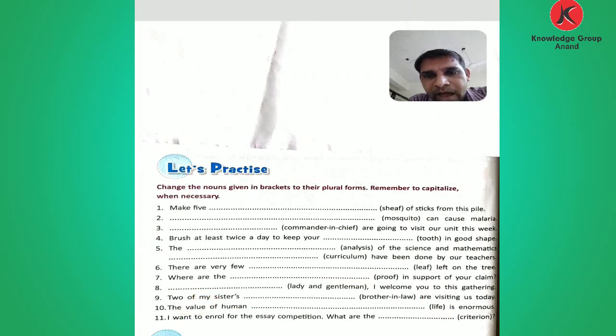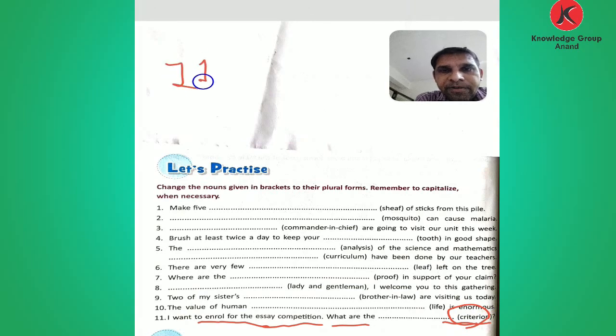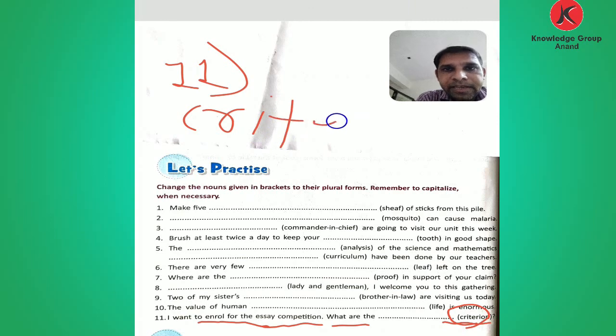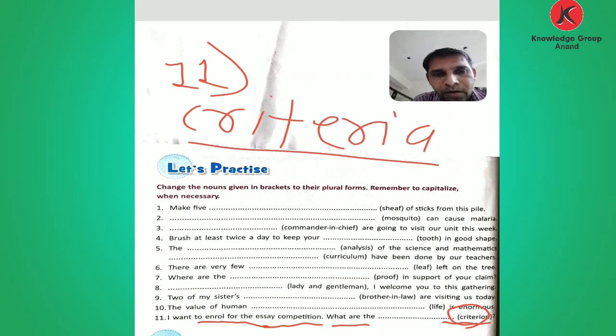Now the last one. I want to enroll for the essay competition. What are the criterion? What is the plural of this? So number 11 answer: CRITERIA. Criteria is the answer for criterion. Okay, so this is how we fill in these blanks.